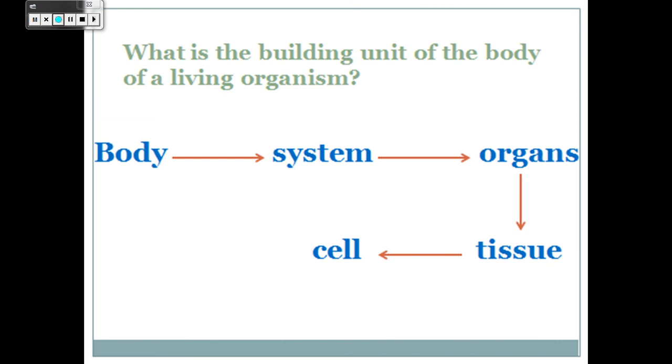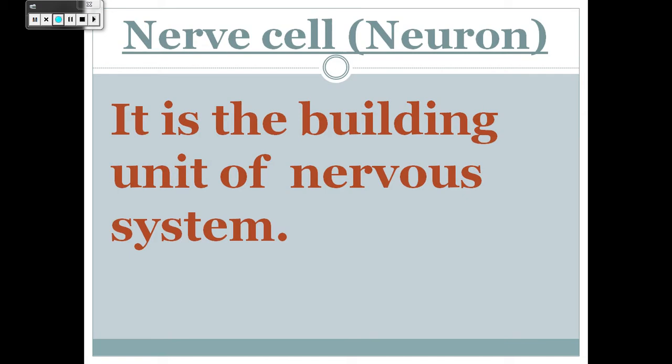Now Primary 6, do you remember what is the building unit of our body? We said that our body consists of systems, each system consists of a group of organs, each organ consists of a group of tissues, and each tissue consists of a group of cells. So the cell is the building unit of our body. And the building unit of the nervous system is called the nerve cell or neuron.